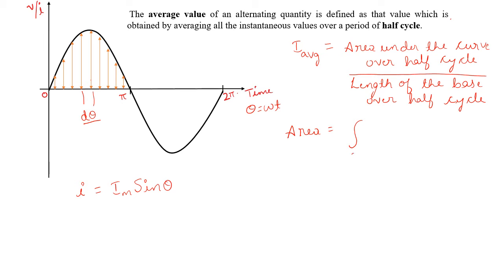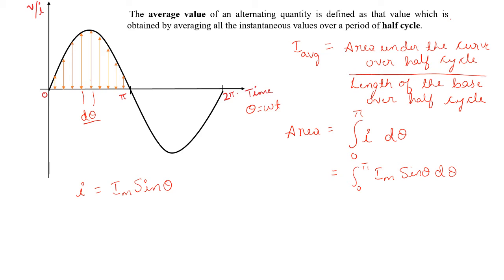The limit of the positive half cycle is from 0 to pi, and the value of the alternating quantity is i into d theta. What is i? i is nothing but Im sine theta. So the area is the integral from 0 to pi of Im sine theta into d theta.